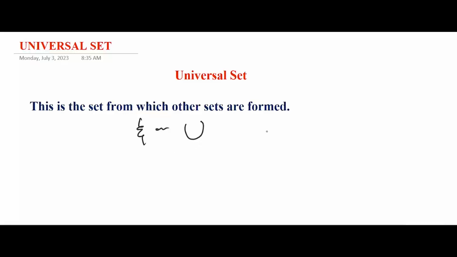If I put this sign here, it means that is my universal set, and I have 1, 2, 3, 4, 5, 6, 7, 8, 9 and 10. If I want to have other sets, which are referred to as subsets, we are still going to cover that in this lesson. All the other subsets must be formed from this universal set.